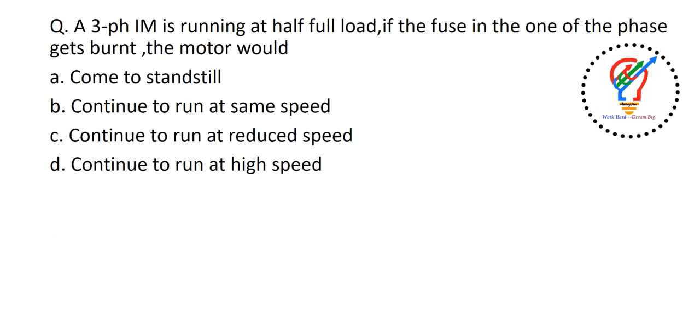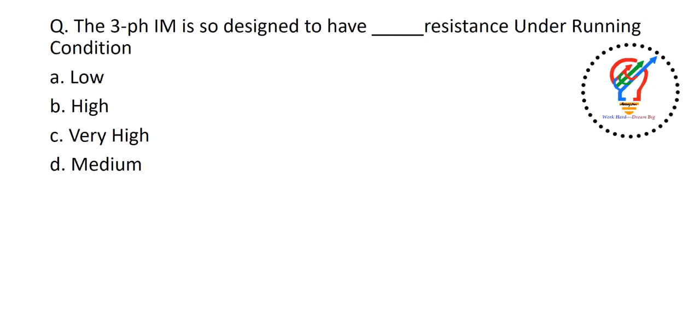Next one, a three-phase induction motor is running at half full load. If the fuse in one of the phases gets burned, the motor would. The options are come to standstill, continue to run at the same speed, continue to run at reduced speed, continue to run at high speed. So the answer is the motor will continue to run at reduced speed here.